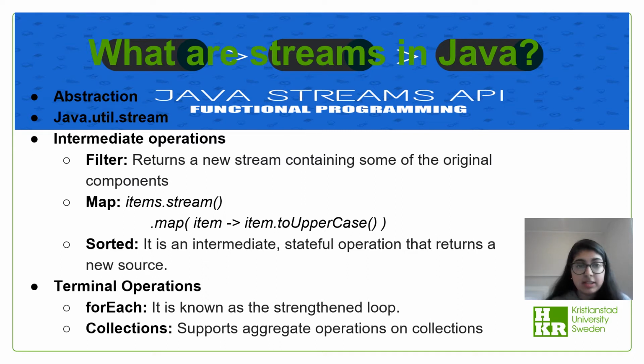And then we have collections. Streams support aggregate operations on collections. The aggregate operations allow us to express repeated stream operations easily and accurately. For instance, we need to type java.util collection in our IDE. An example of an IDE is IntelliJ, to use collections like filter or set to build streams on a source. We will go through their code later in the presentation. First, we will list all the benefits and drawbacks of streams in Java.